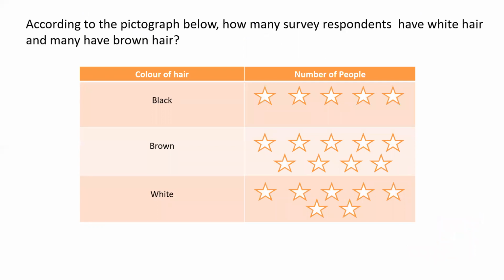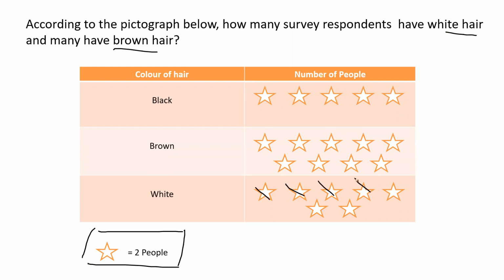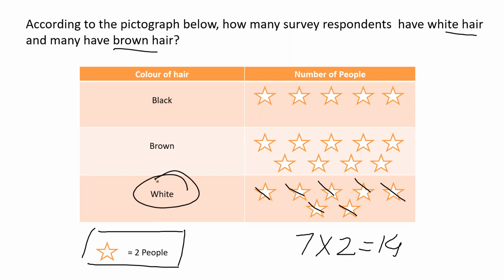Now here, according to the pictograph below, how many survey respondents have white hair and how many have brown hair? My requirement is I want to know how many are with white hair and how many are with brown hair. Now if you see here, one star actually means two people. Now if I go to white, I have 1, 2, 3, 4, 5, 6, 7 stars. 7 into 2 is 14. So there are 14 people with white hair.